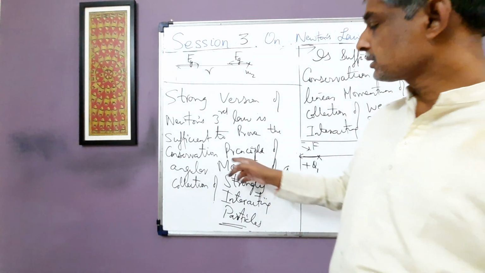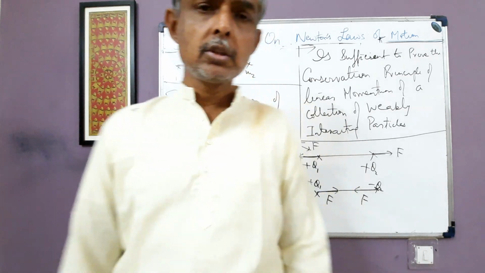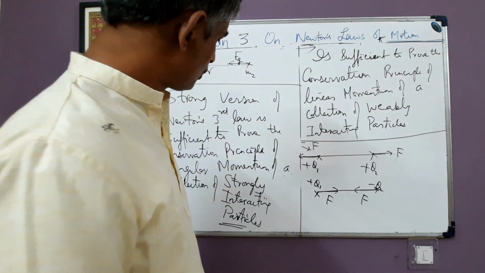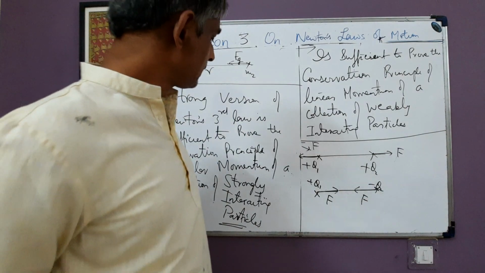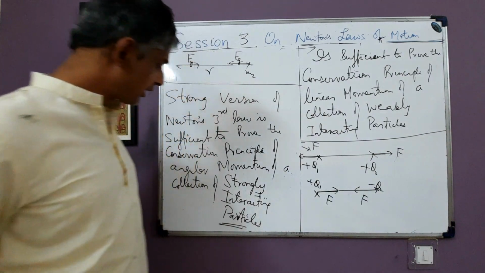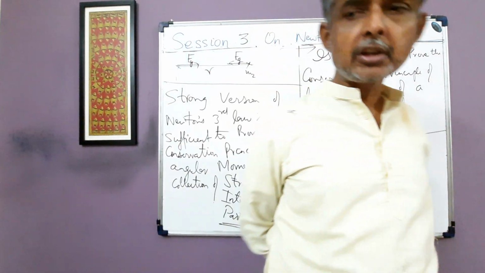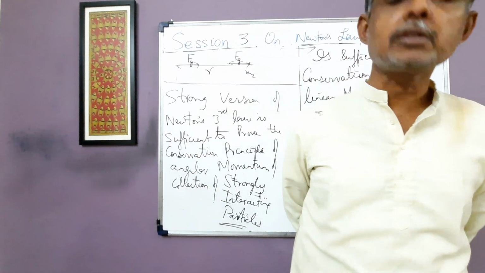So you must know the physical significance of these two laws. They have their own importance. These points should be clear in mind. It's a concept building phase now. Okay. So the strong version of Newton's third law is sufficient to prove the conservation principle of angular momentum of a collection of strongly interacting particles. What does the word strongly interacting particles mean? Particles exerting forces on each other as per the strong version of Newton's third law.